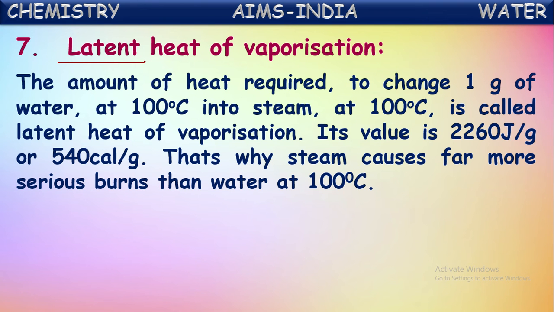That hidden heat energy which is used by the liquid to convert into gaseous form is called latent heat of vaporization. It can be defined as the amount of heat energy required to change 1 gram of water into steam at 100 degrees Celsius.